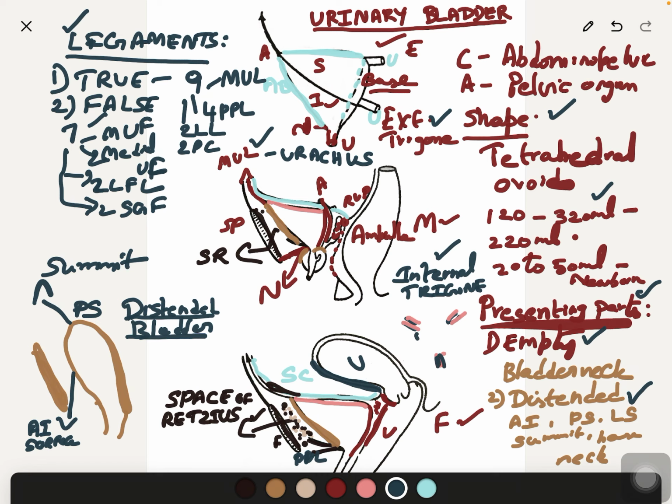So this part is called the internal trigone in the interior of the urinary bladder. So this is the urethral opening, and these are the ureters.